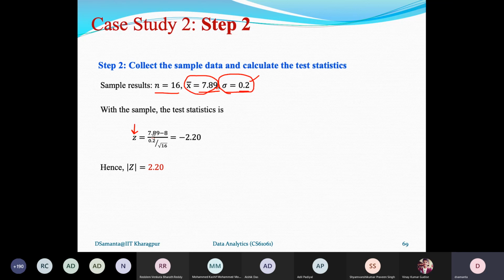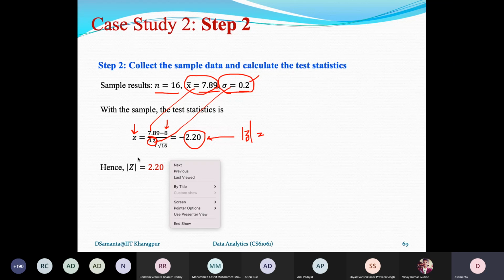So this is the sigma, and this is the X bar, and this is the mu, the hypothesized mean, and n is the sample size. Now this gives the value 2.20. So Z equals 2.20. This is the Z value that we can get from the sample data.